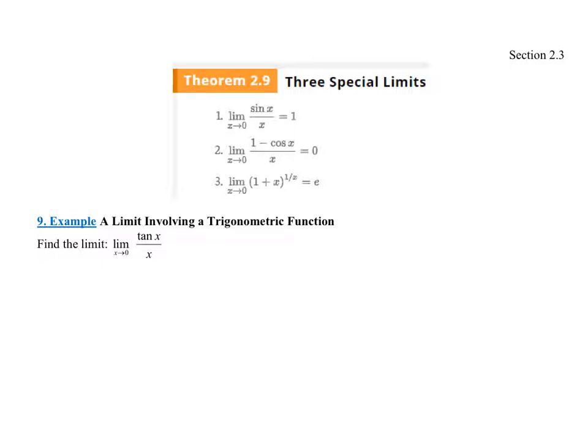And the third one, which is the limit as x approaches 0 of (1 plus x) to the 1 over x equals e. So that's another definition of e there for you, by the way, but really cool. So the squeeze theorem was used in the proof of all three of these. You can see that in the textbooks if you want. It is in the appendix section, and it's actually proven in the book as well.